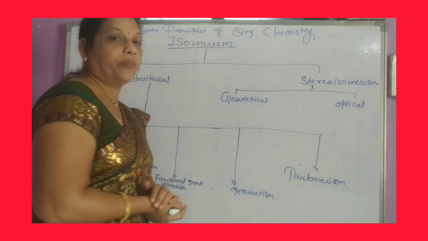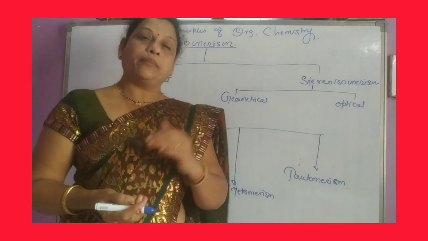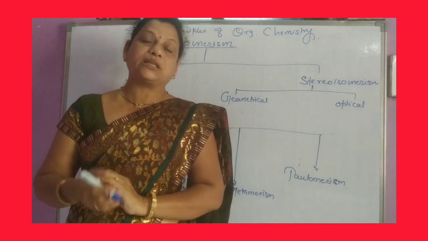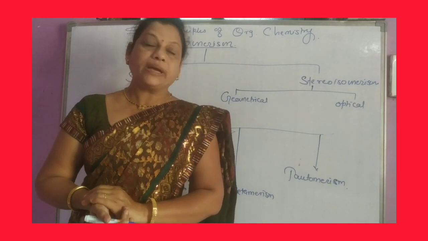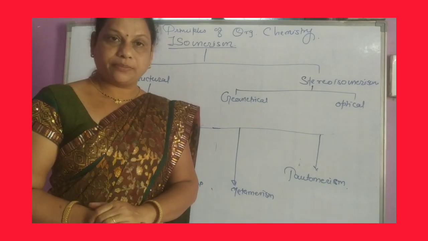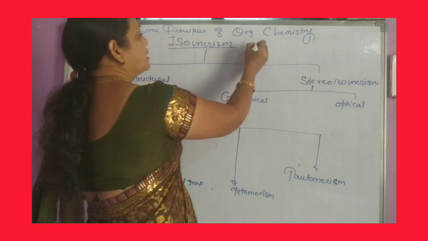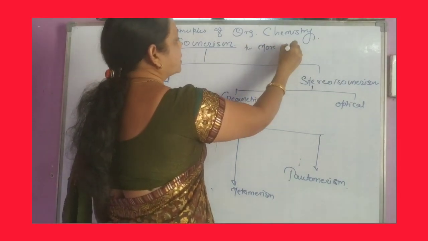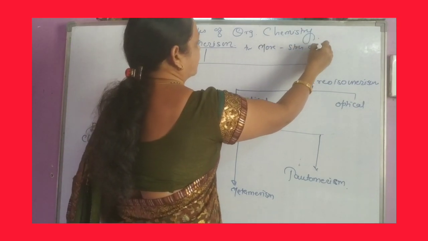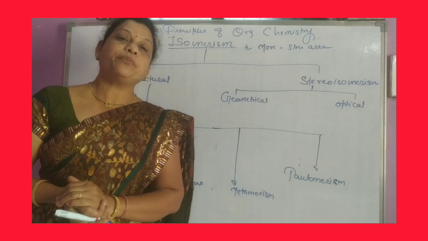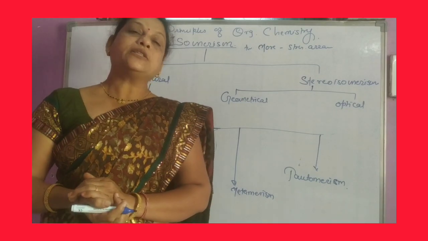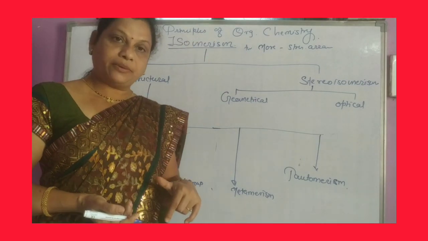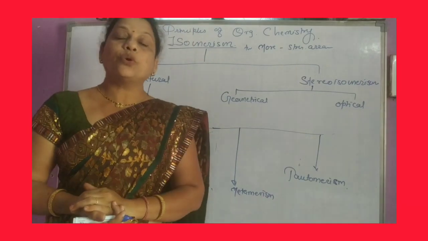Isomerism is the phenomenon of forming two or more compounds having the same molecular formula but different structures. And isomers are compounds having two or more different structural arrangements or spatial arrangements of groups or atoms in space. The phenomenon of forming such isomers is called isomerism.